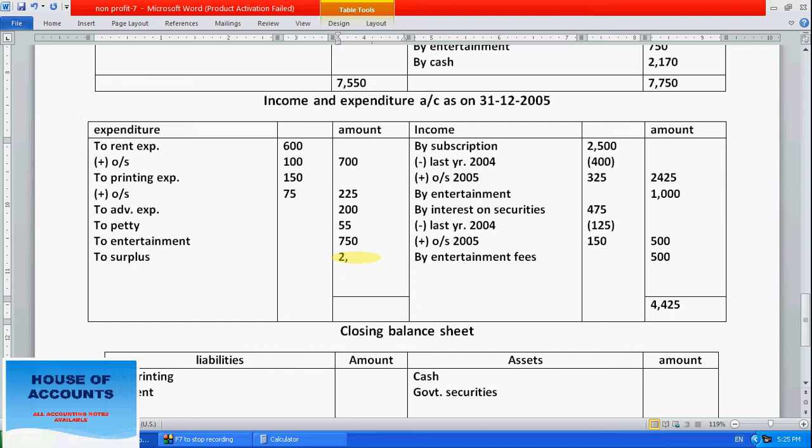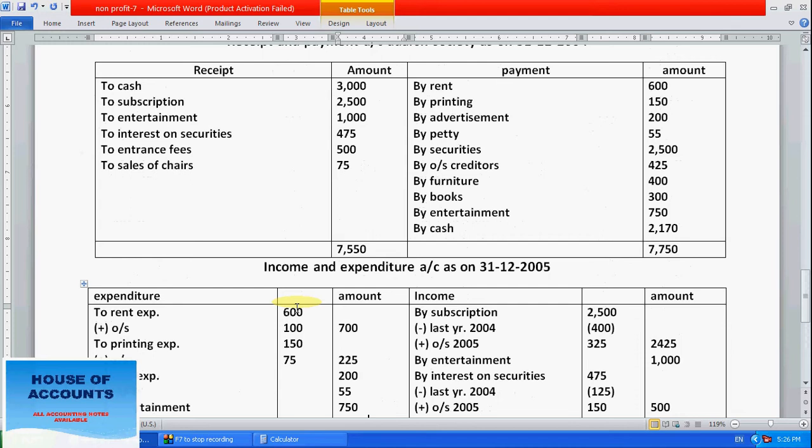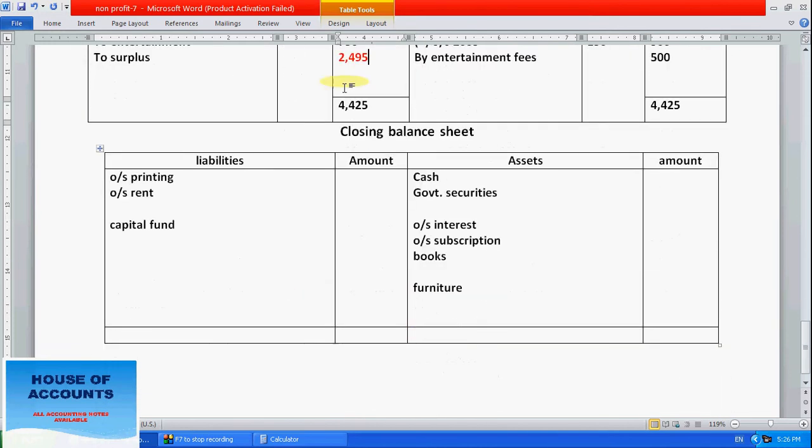So right here 2495, overall 4425. So this is the profit amount. This amount we have to transfer to the balance sheet. Before that, now we have to start the balance sheet as on 31st December 2005. Before that first we have to take the capital fund.